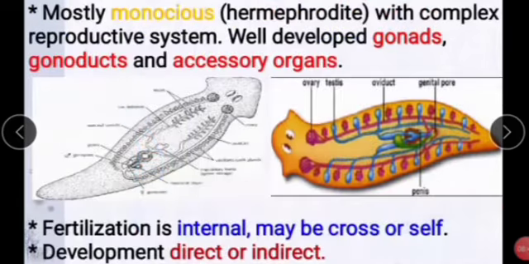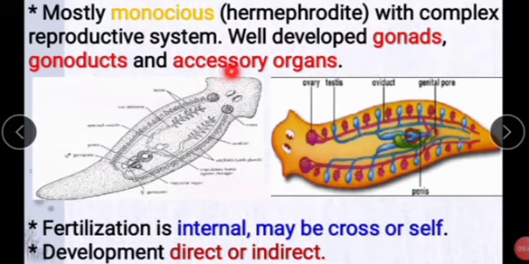Next, monoecious, or these are hermaphrodite with a complex reproductive system. These are the dioecious, having only a single sex, male or female, and well developed gonads. In the male we see gonads, gonoducts and accessory organs.